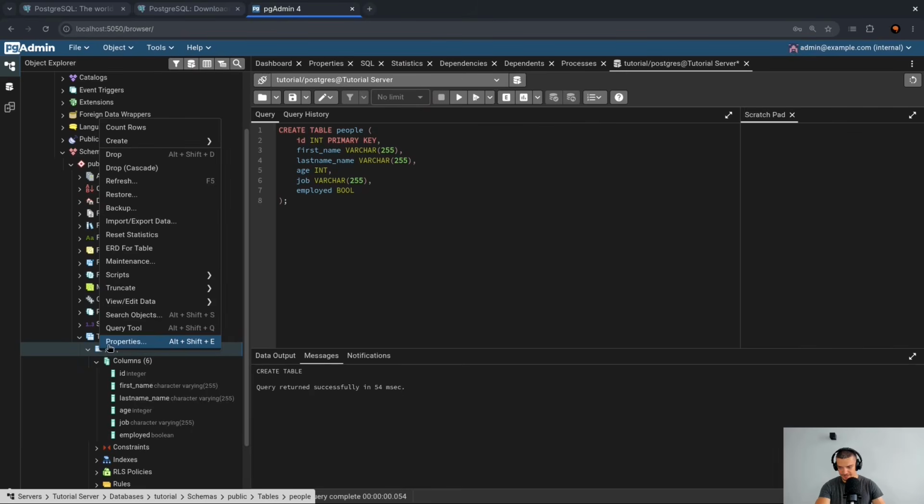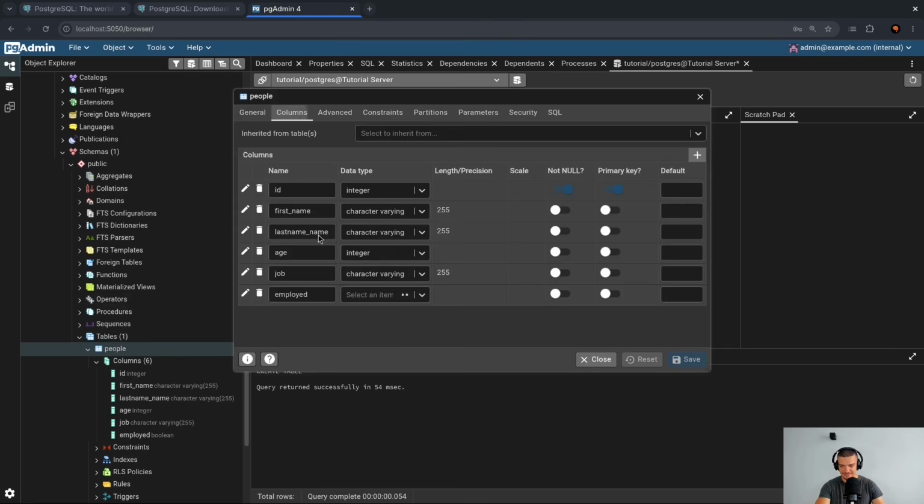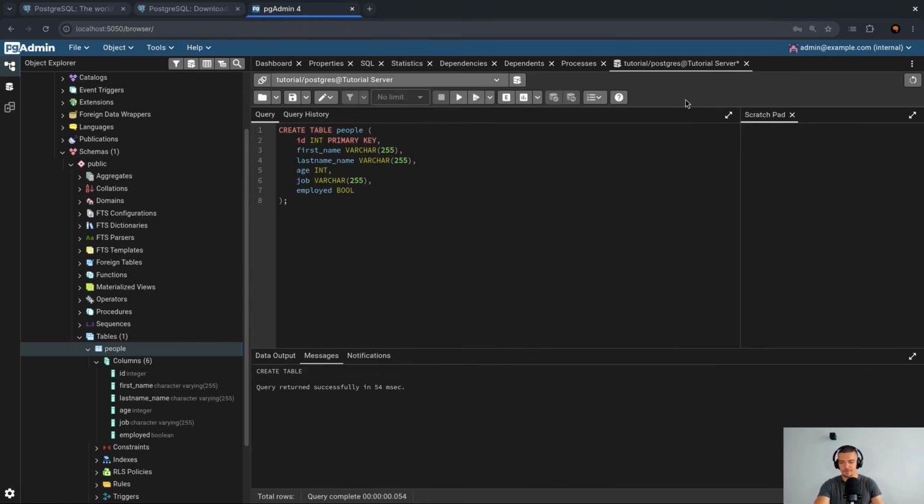If I uncollapse the columns, we can see the different columns here. I can also right click the table, go to properties, and see everything here in a GUI interface. So I don't even have to type create table. I can just go and edit the stuff here myself. I don't need SQL commands to do that in pgAdmin. But of course, what we're trying to learn today is SQL and Postgres as a database management system. So we're not going to use mainly GUI tools. We're going to type everything manually. And now this is our table for people.